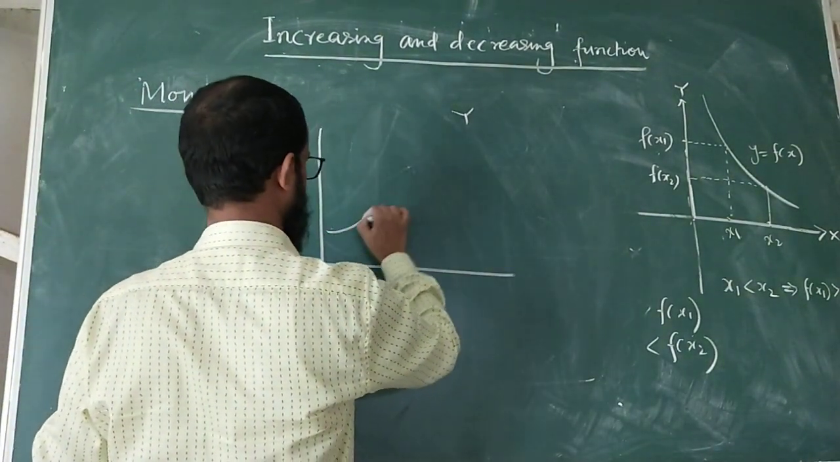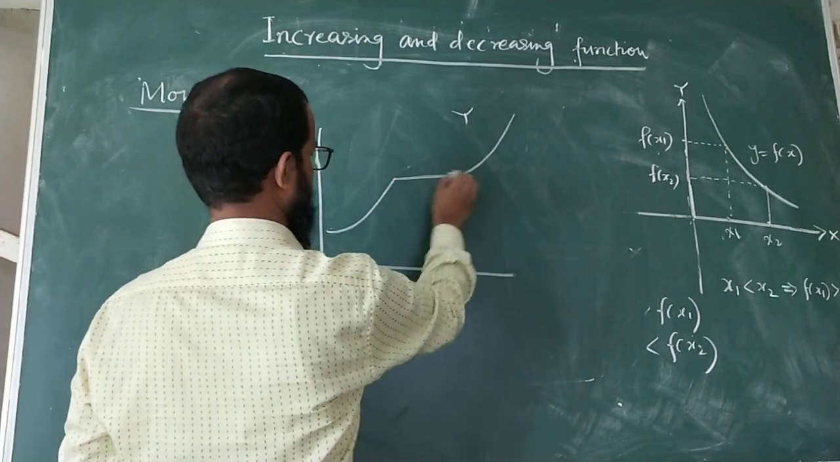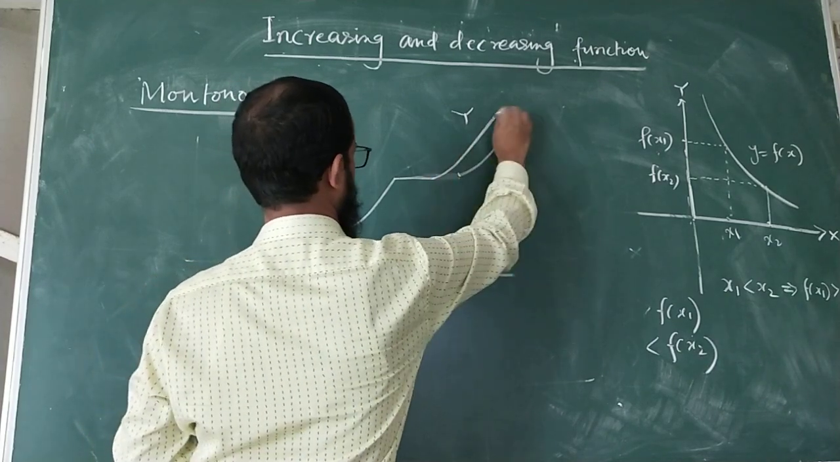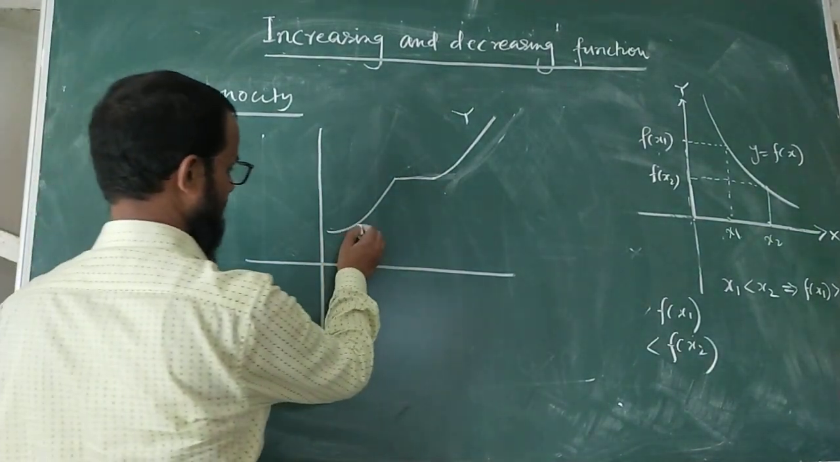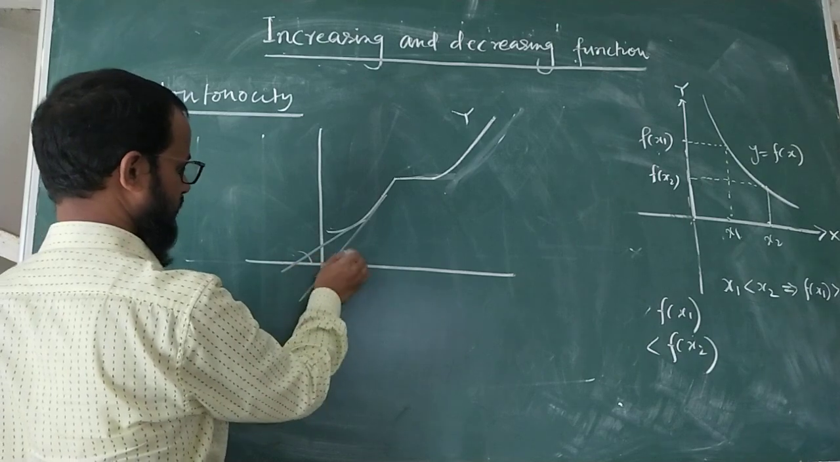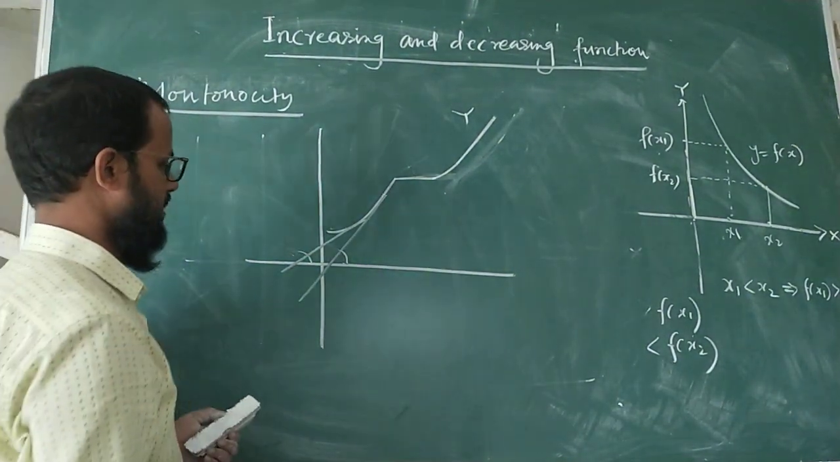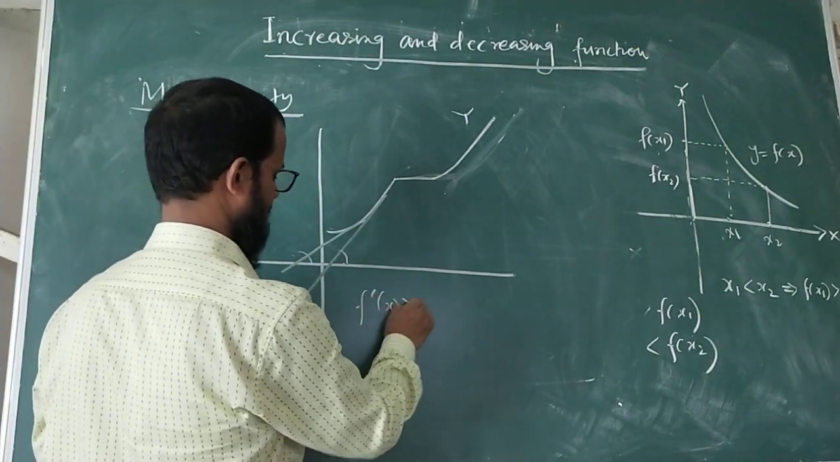Suppose there is a function. This is the function. And here you see in this point you can draw tangents, and tangents are what? Making an acute angle with the positive direction of x-axis. Inclination is what? Acute, and therefore f dash x is greater than 0.